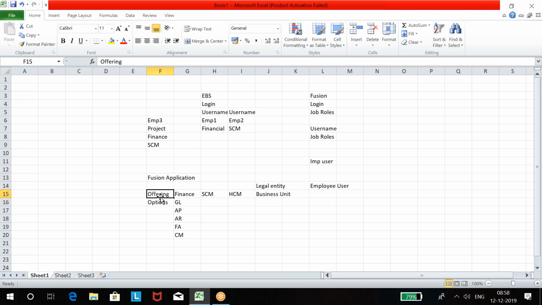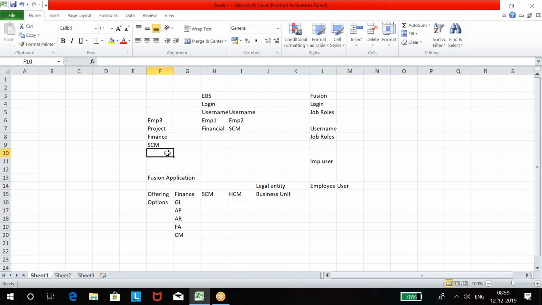And we do setups based on the offering we get. Let's say I got only the finance offering and I want to do supply chain or HCM setups. No, I can't do that because those offerings are not provided, because my company did not purchase them. You got the point. So in this training, we are going to use the finance offering because this is finance training, right? So you will be learning setups from the finance offering on all these options.